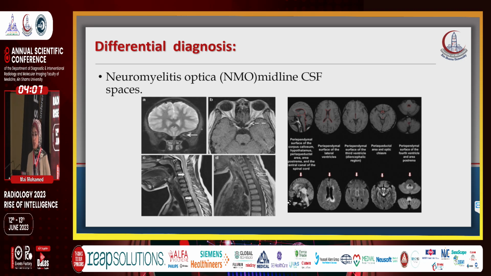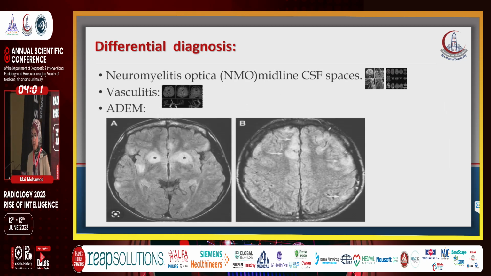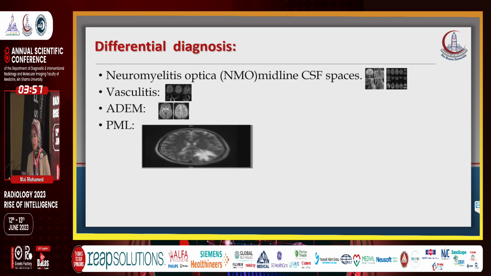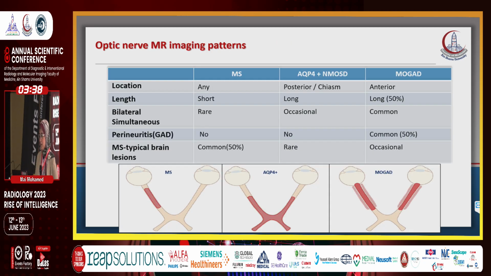We have the differential diagnosis, such as NMO, vasculitis, ADEM, and BML. MRI features useful to discriminate NMO from MS: we have fulfillment of at least 2 of 5, which are absence of juxtacortical lesions, absence of periventricular lesions, absence of Dawson's fingers, presence of long transverse myelitis, and presence of pre-ependymal lesions along the lateral ventricles.